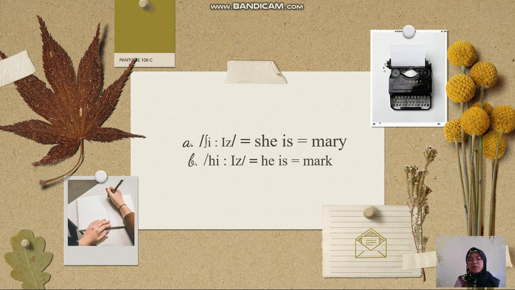The speech sound between she is and he is is different. She is from Mary, that's not too clean, but he is clean when we speak. Are you understand? So the speech from that story is she is and he is. She is from the name Mary and he is the pronoun for Mark.